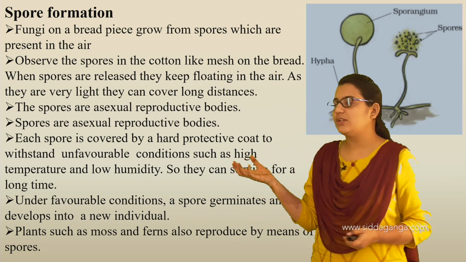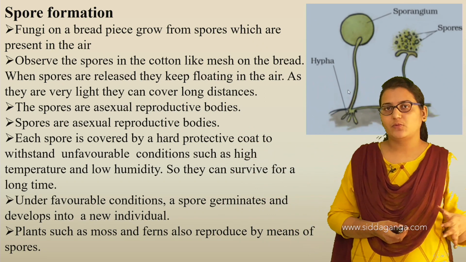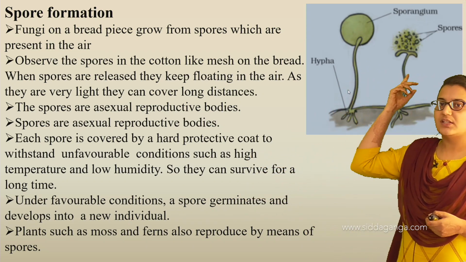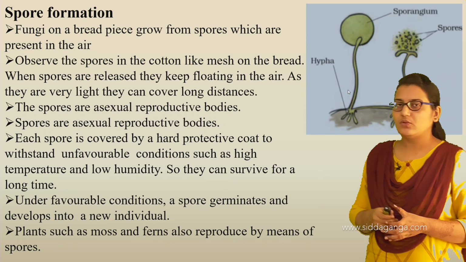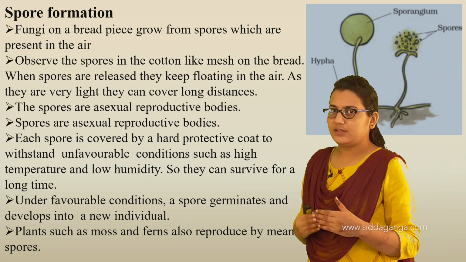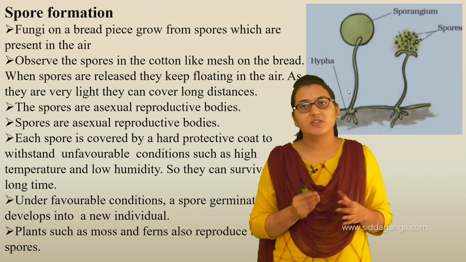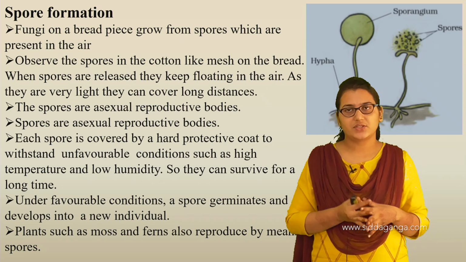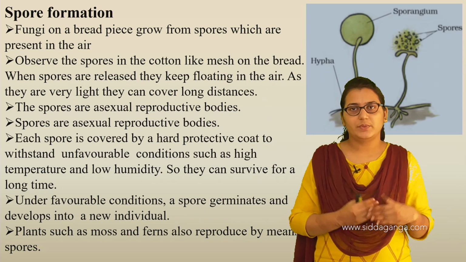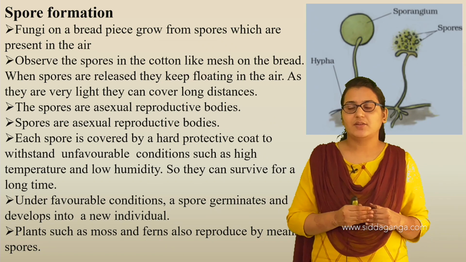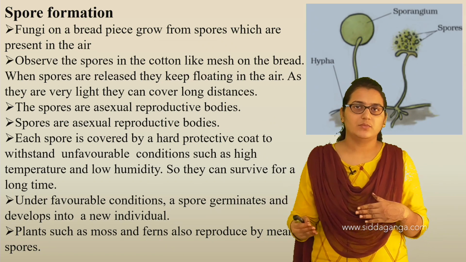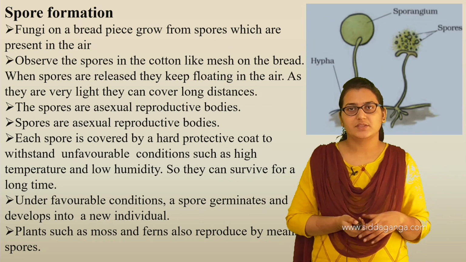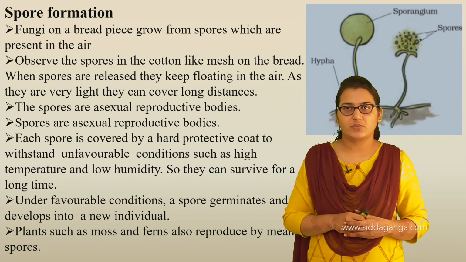One more important mode of asexual reproduction is spore formation. As the name says, spores are formed. These spores are the reproductive parts. They have an outer hard protective coat which protects them from harsh climatic conditions. When they find conditions favorable for their growth, they germinate and form a new organism. That is spore formation. Examples are mosses and ferns. So this is all about asexual reproduction in plants.